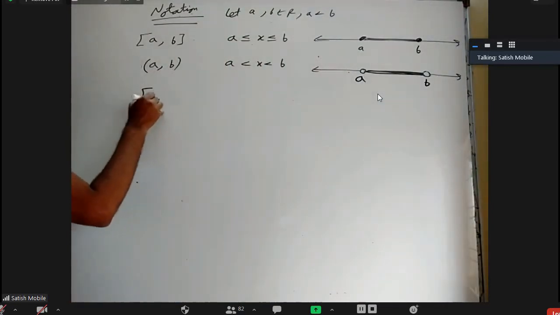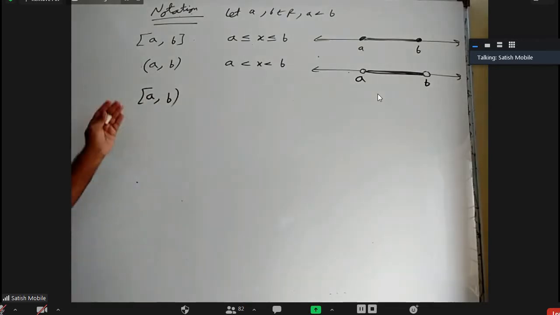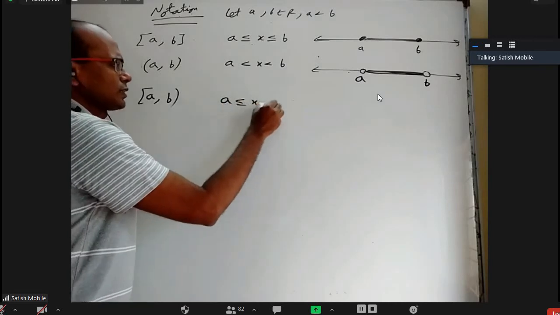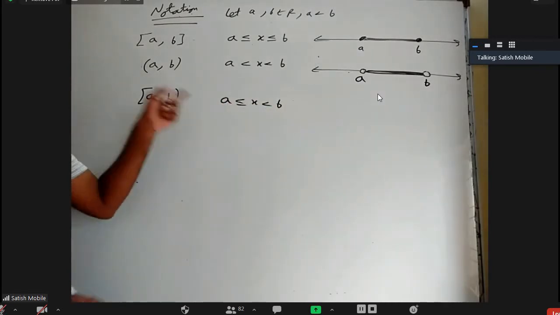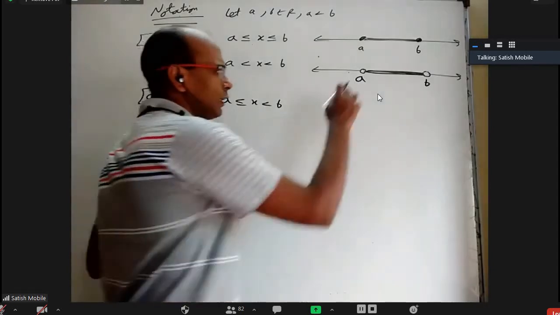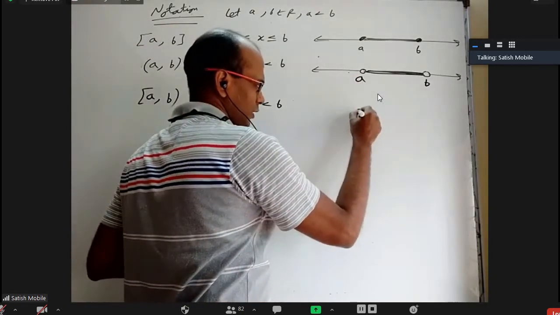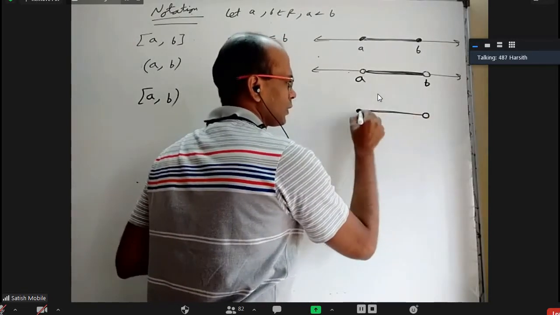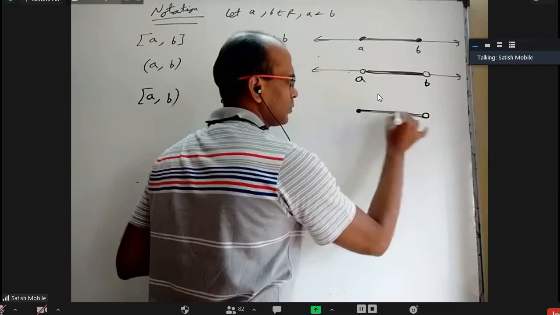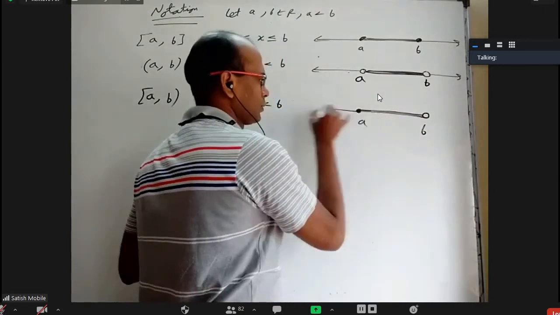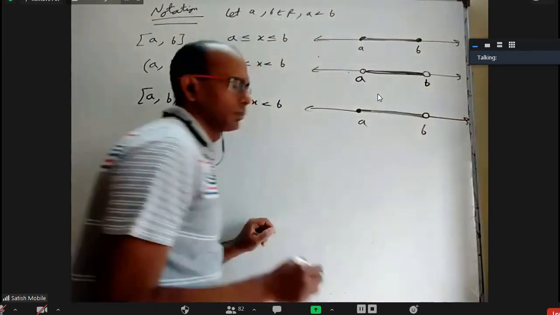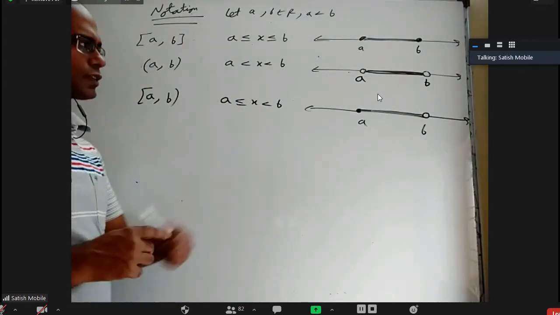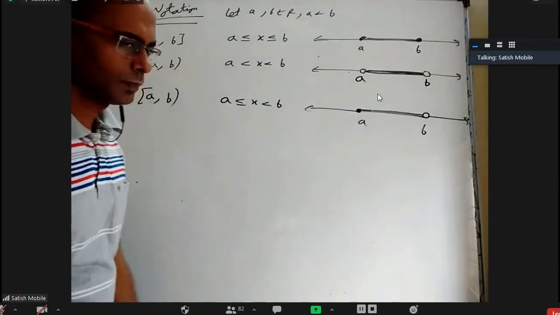Next, closed a and open b. Left side closed interval, right side open interval means a less than or equal to x less than b. Every real number between a and b, and a is included, but b is not included. Because a is included, that is a closed circle. b is not included, open circle. And a full line segment between a and b. So a is included, full dot, b is not included.